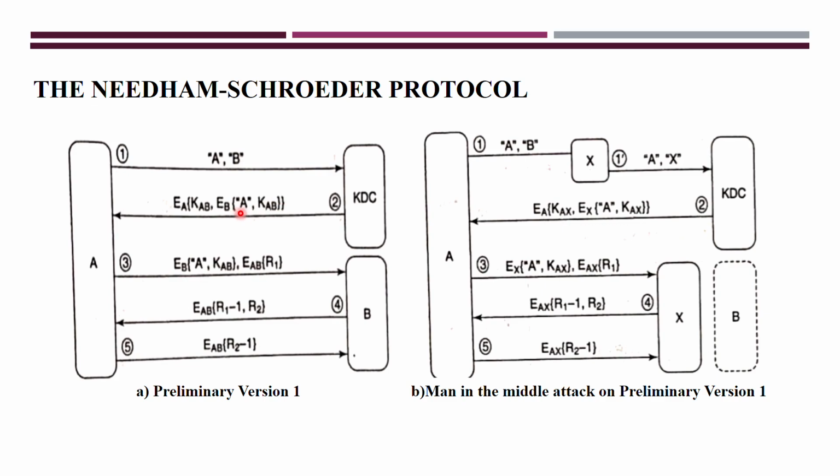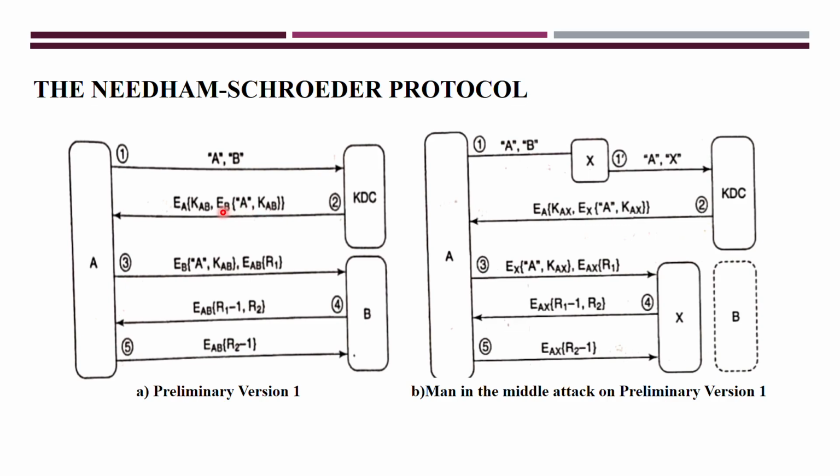messages are concatenated, and these two messages are encrypted using the private key, that is the long term key, of B here. And one more extra message is the KAB, the session key, and this whole thing is encrypted using the long term key of A here, and that encrypted message KDC will forward to A. Now this EB, the encrypted message, is the encrypted identification of A and common session key inside the bracket.